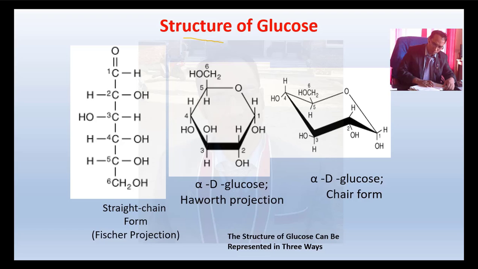Now you can see the structure of glucose. This is the straight chain form, the Fischer projection. Alpha D glucose. This is called alpha because in the anomeric carbon, the first carbon, the OH group is on the lower side, so it is alpha, and D glucose. Now alpha D glucose, this is the chair form. So we can represent the structure of glucose in 3 different ways.